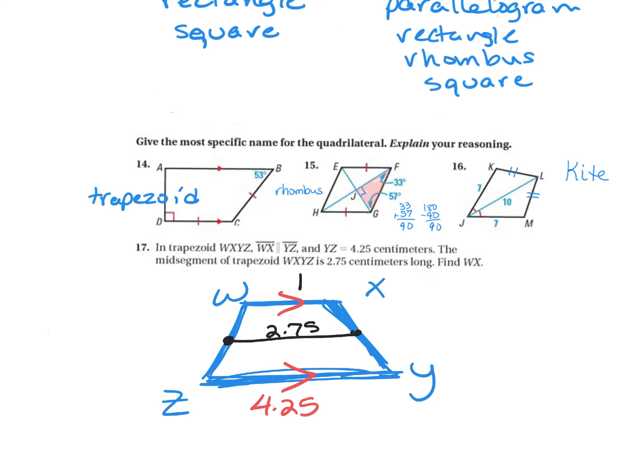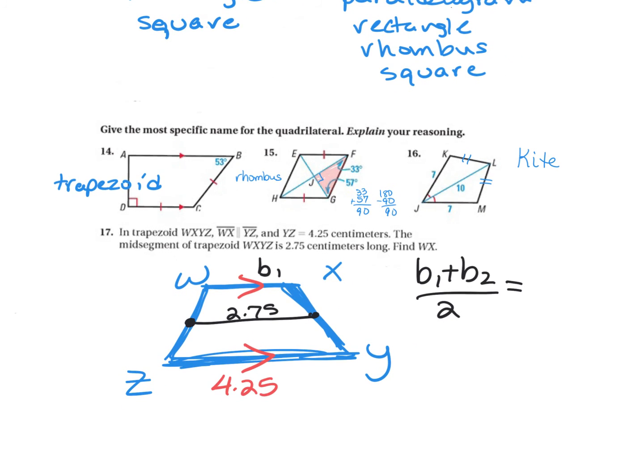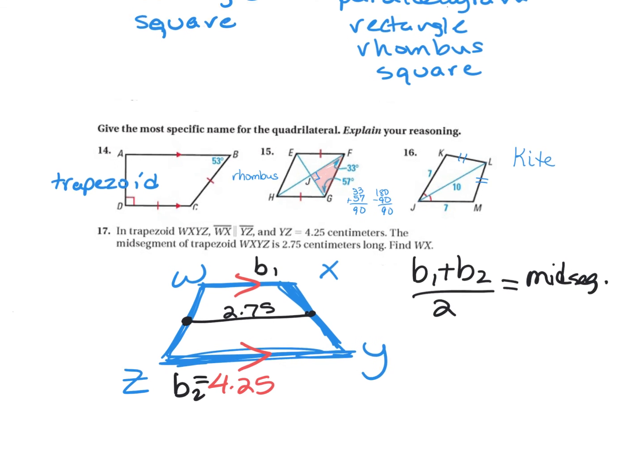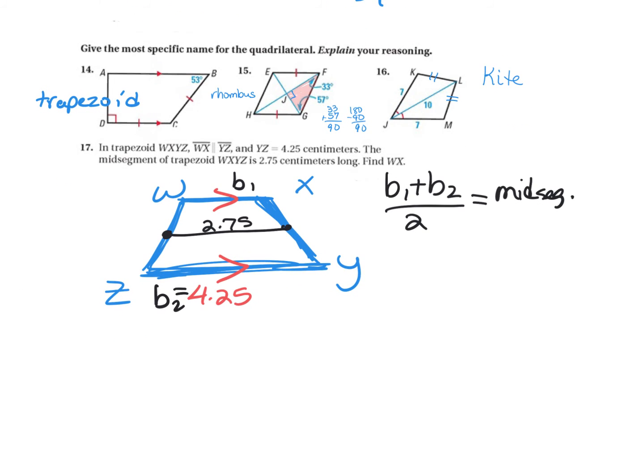I'm going to call WX B1, because the formula I'm going to be using here is base 1 plus base 2 divided by 2 equals the mid-segment length. So then this is B2. So now what I'm going to do is plug in my numbers. So I don't know B1. I know B2 is 4.25. Divided by 2. And it's going to be set equal to the mid-segment, which is 2.75.